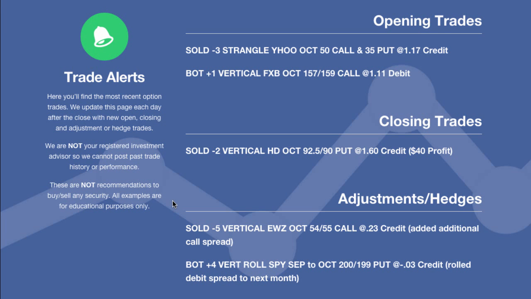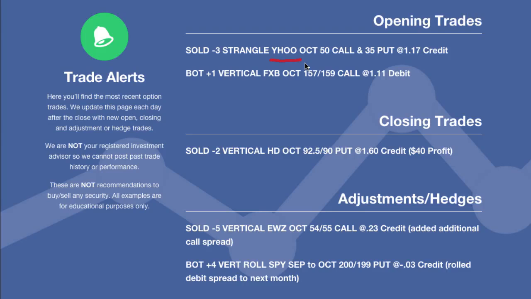All right, so as far as new opening trades today, let's go over those first, and then we'll work our way down the list. The first new trade that we went into is YHOO. So we went extra deep into YHOO. We already have a position in YHOO for September that's working out pretty good. Now we're adding a position for October because we just can't go away from the fact that it had 100% implied volatility at the time we made this trade. And you guys are going to love just how quickly we made money on this trade, even today, because of the drop from 100% implied volatility down to where it's at right now.